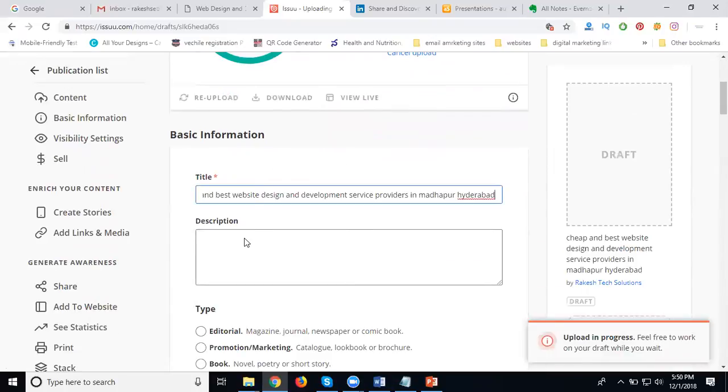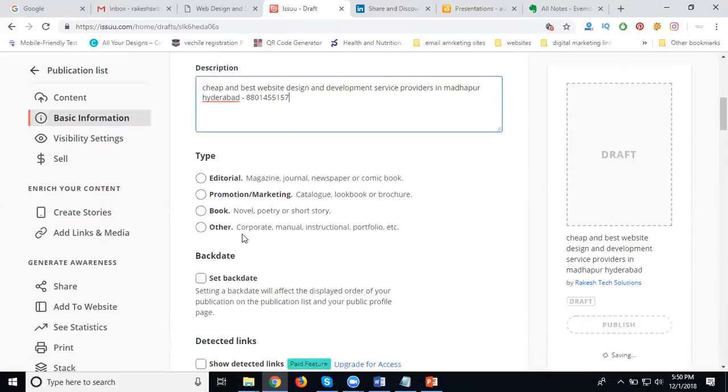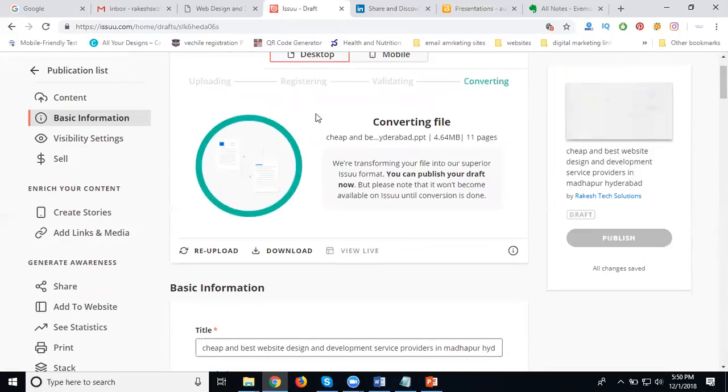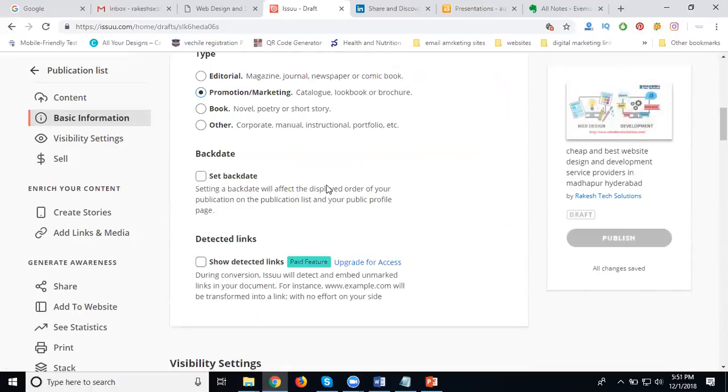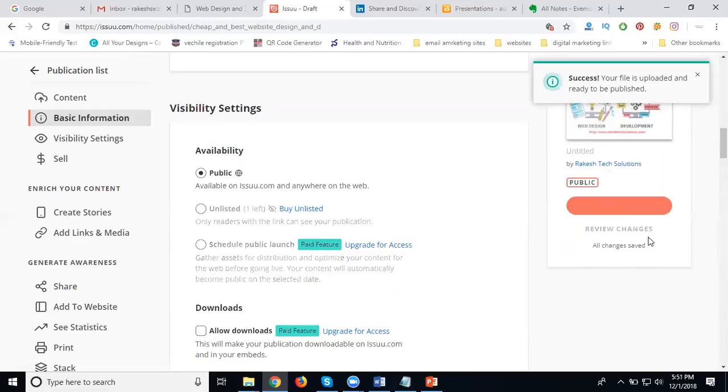Add your title, description, for the purpose of promotion and marketing. When the upload is finished, click publish here. So wait a second. Everything will be checked here. Make it public, or click public here.